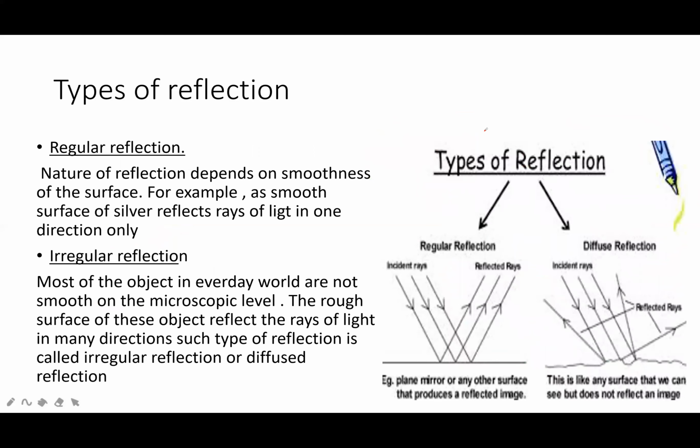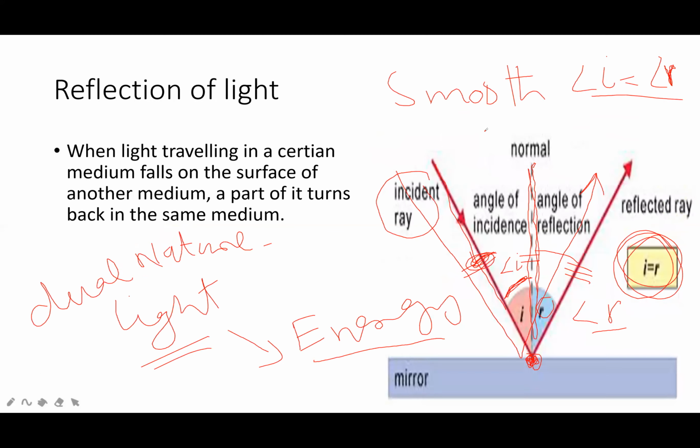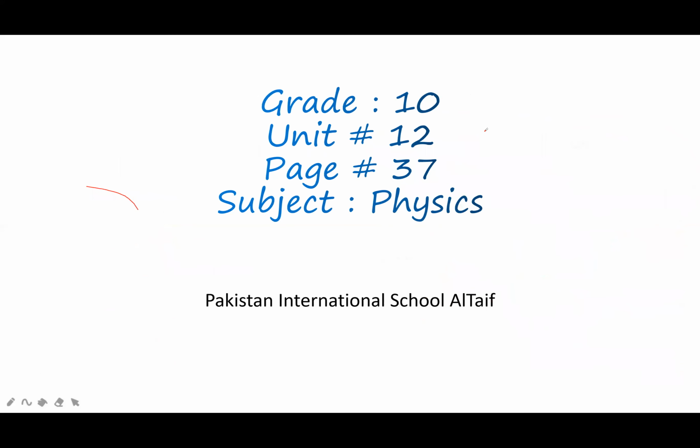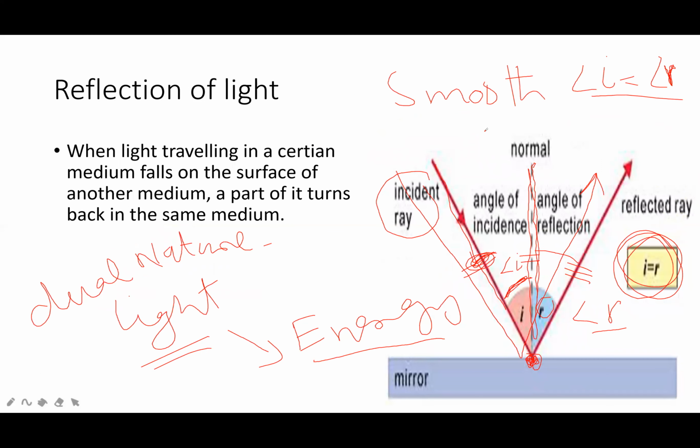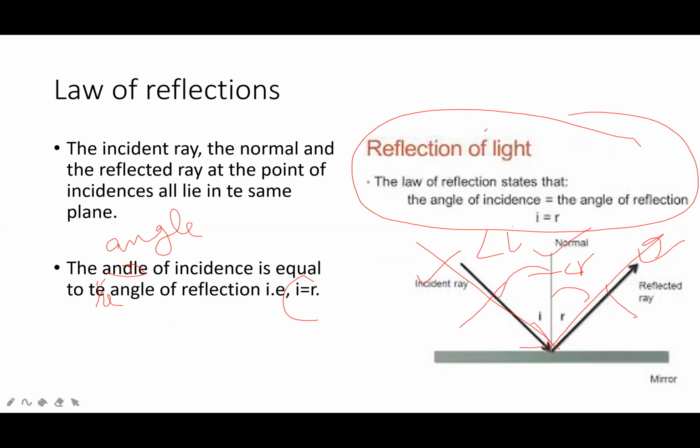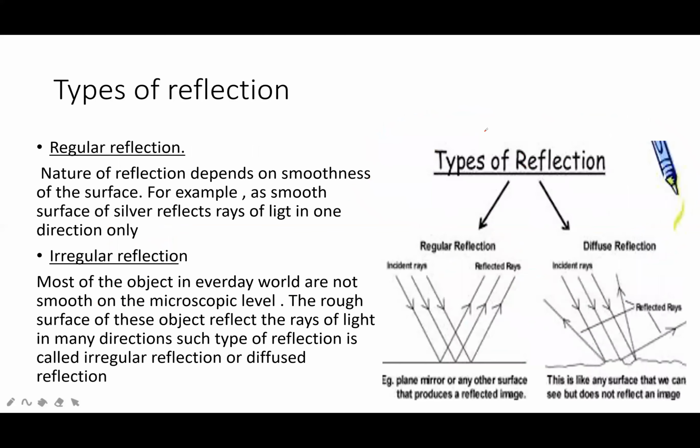Now we will explain types of reflection. First, we studied reflection of light: the bouncing back of light from the surface of another medium. Laws of reflection: the incident ray, reflected ray, and normal all lie in the same plane, and the angle of incidence is equal to the angle of reflection. Now, types of reflection. There are two types.